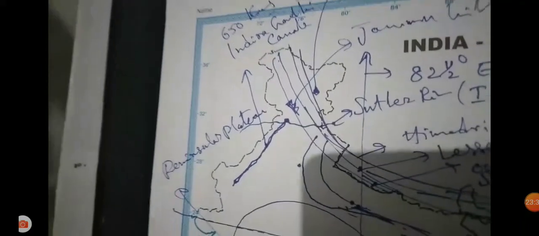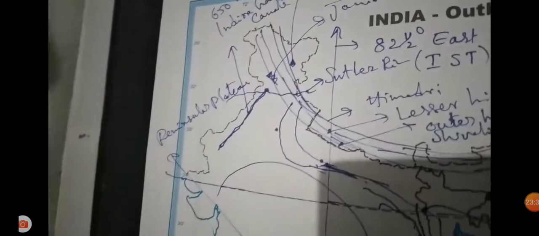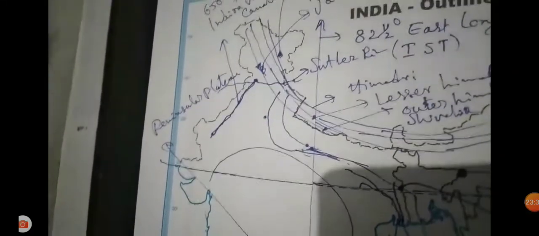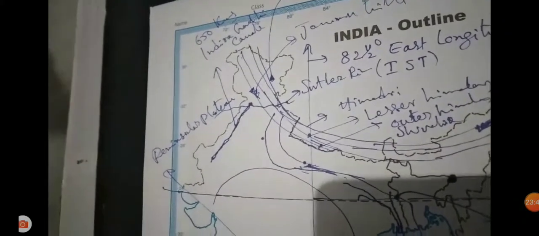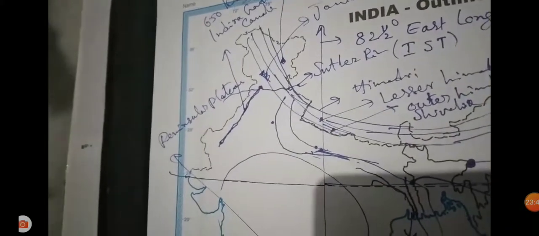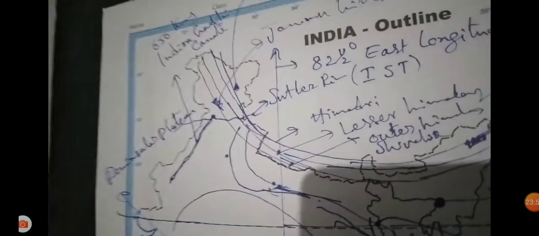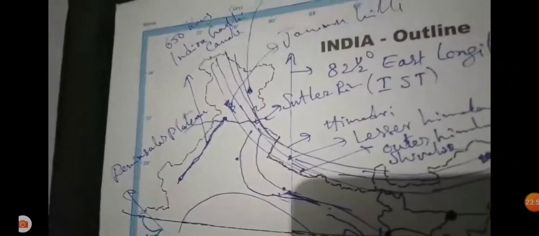The Indira Gandhi Canal is 650 kilometers long. It flows mostly through Rajasthan and Punjab, and some other districts. Rajasthan is mostly benefited by the Indira Gandhi Canal, the longest canal in India.